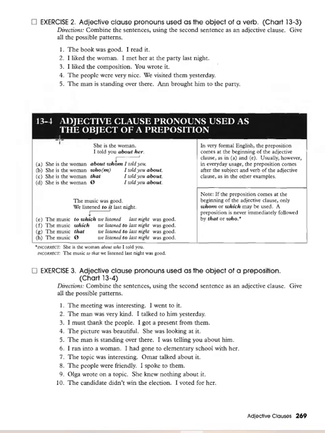Adjective clause pronouns used as the object of a preposition. She is the woman about whom I told you. She is the woman whom I told you about. She is the woman that I told you about. She is the woman I told you about. And so about whom I told you is the adjective clause that modifies woman. Whom I told you about is the adjective clause that modifies the noun woman.